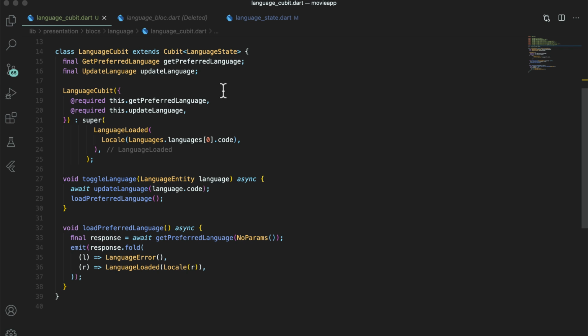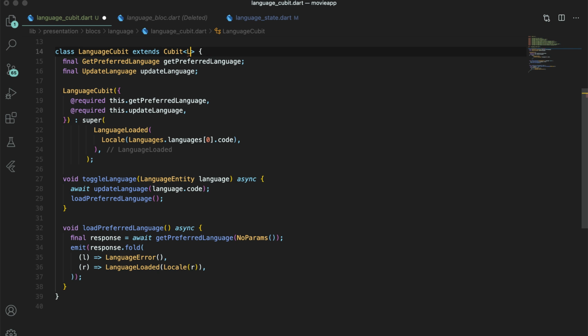Now let's see the alternative solution, which will change the way we emit data from the block. In the previous solution, there were no changes made on the UI side, but now when we implement this replacement of state by locale, we will have to change the UI as well.